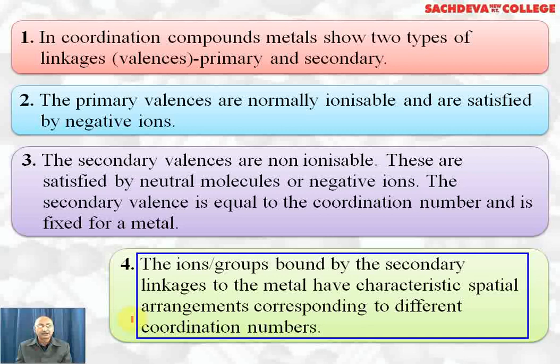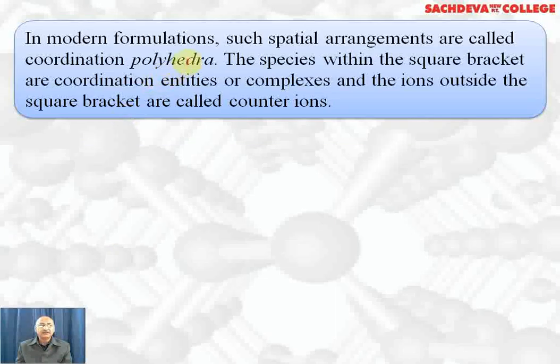If it has coordination number 4, there are two possibilities. It may have tetrahedral or square planar complexes. If coordination number is 5, it will be trigonal bipyramidal complex. So these are the various possible spatial arrangements for secondary valency or coordination number. Whereas primary valencies are non-directional in nature, they are not responsible for the shape of the complexes. In modern formulations, such spatial arrangements are called coordination polyhedra.